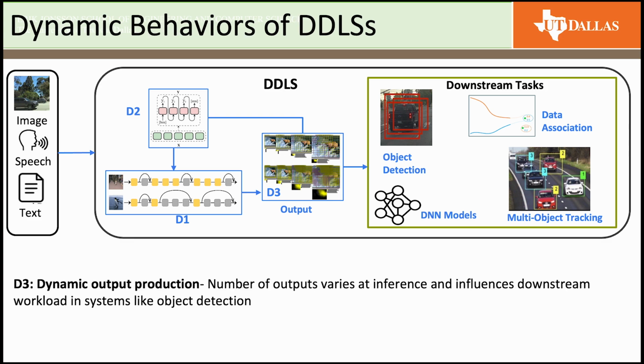For D3, the number of outputs a model produces in inference can vary. This is typical in applications like object detection and multi-object tracking. Importantly, this adaptability is governed by internal decisions such as non-maximum suppression thresholds rather than fixed input sizes.